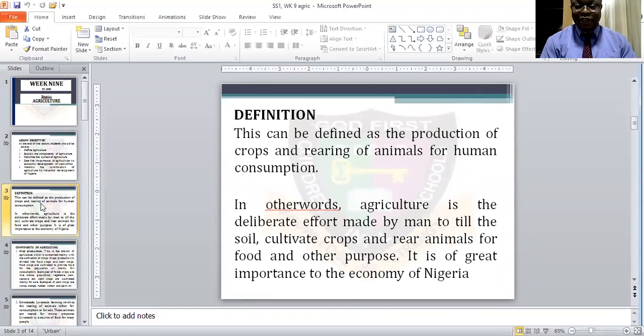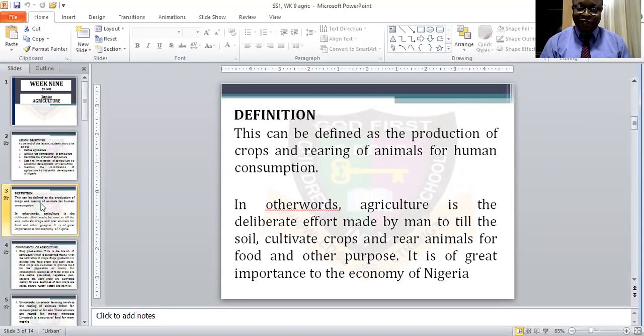Agriculture can be defined as the production of crops and rearing of animals for human consumption. So agriculture simply means making or producing crops, not only crops, rearing of animals for human use or for human consumption.